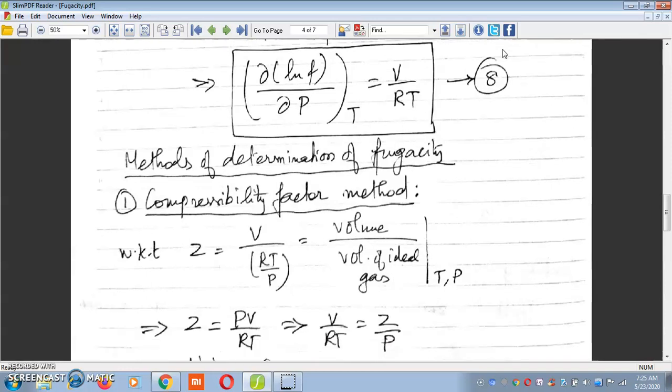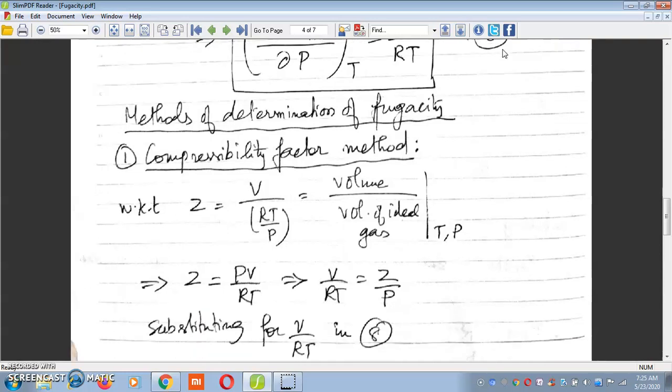We know by definition the compressibility factor Z is defined as the ratio of the volume of the gas to the volume of ideal gas at the same conditions of temperature and pressure, or Z = V divided by RT/P, where V is the volume of the gas and RT/P is the volume occupied by ideal gas at the same conditions of temperature and pressure. Therefore, Z = PV/RT, or V/RT = Z/P.